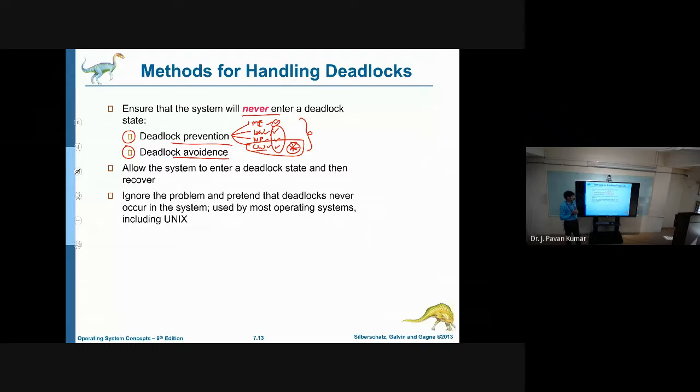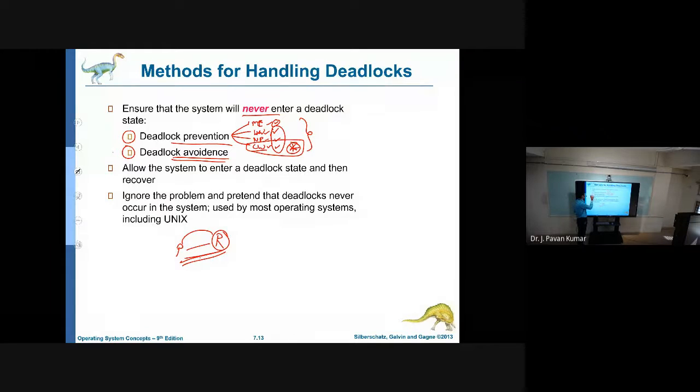Next, coming to deadlock avoidance. Deadlock avoidance is nothing but, if one particular process is requesting one resource, we check whether it is allowed to allot this resource to this process or not. Depending upon that, we will try to avoid the deadlock. There are several algorithms; we have two algorithms for deadlock avoidance, and we will see them one by one.